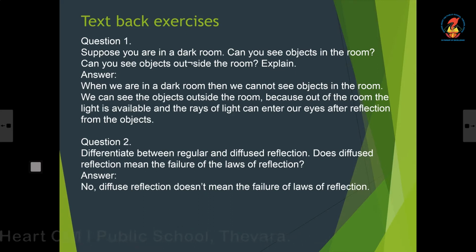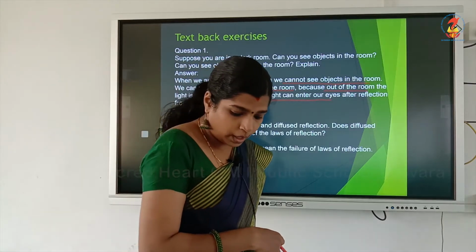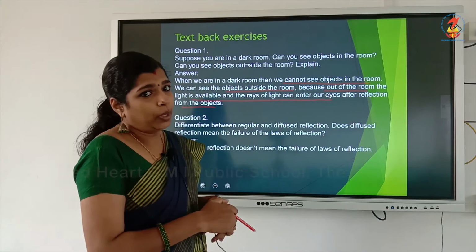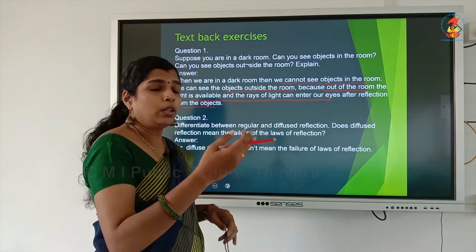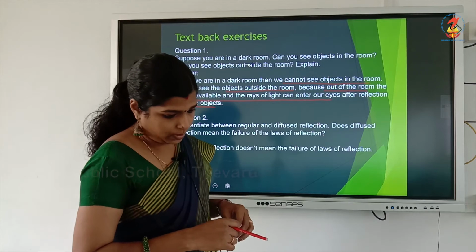First one, suppose you are in a dark room, can you see objects in the room? Can you see objects outside the room? If you are in a dark room, we can't see objects in the dark room. We can see the objects outside the room because outside the room light is available and rays of light enter our eyes after reflection from the object. So, if you are in a dark room, inside the room we will not be able to see objects, but outside the room we will be able to see objects.